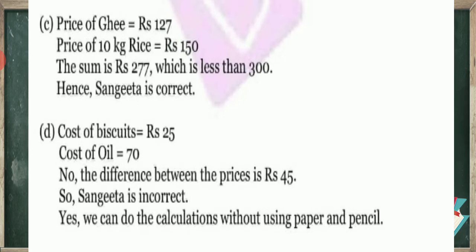You can calculate mentally. 70 minus 25 is equal to 45. And she was saying that the cost is more by rupees 40. So do it and see the answers after doing your own.